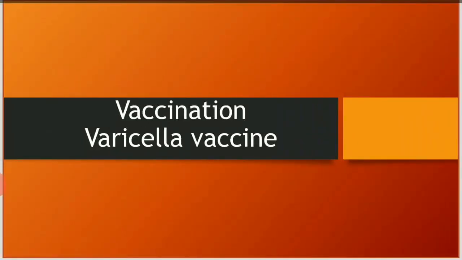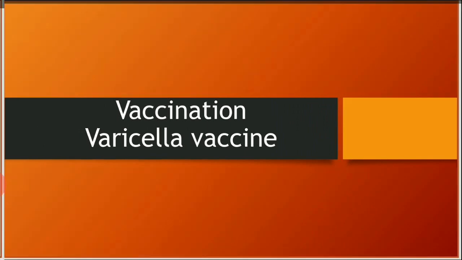Vaccination is helpful in preventing the chickenpox disease. At an early age, many vaccinations are given to a child to prevent many diseases. So this is also one of them. The varicella vaccine is given to a child at an early age, which will prevent chickenpox.